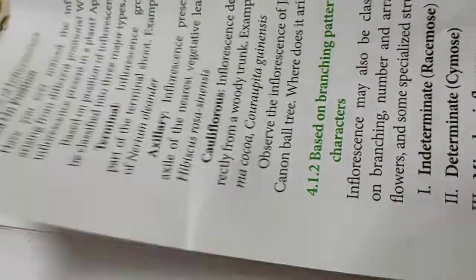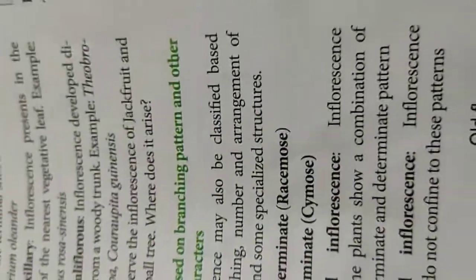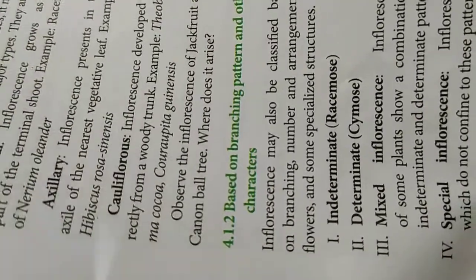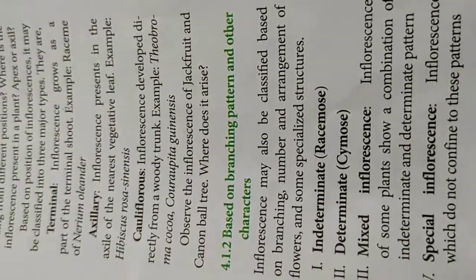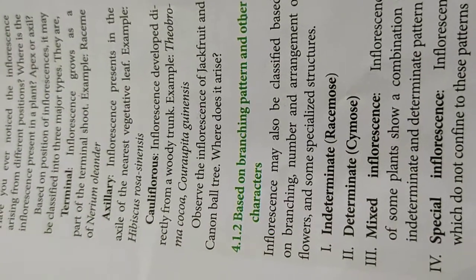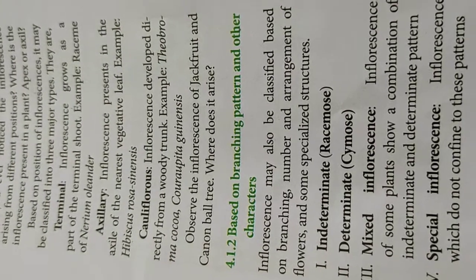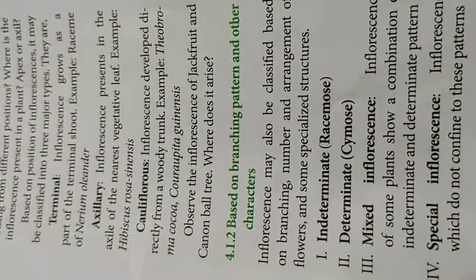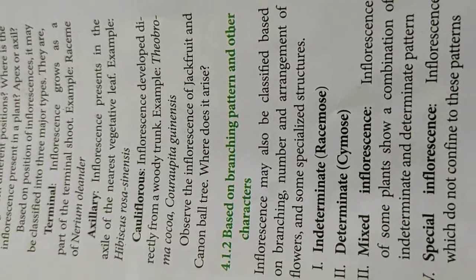Now the second criterion is based on the branching pattern and other characters. Inflorescences are classified into four different types. This is the major part we are going to discuss in this chapter. What are the other characters?